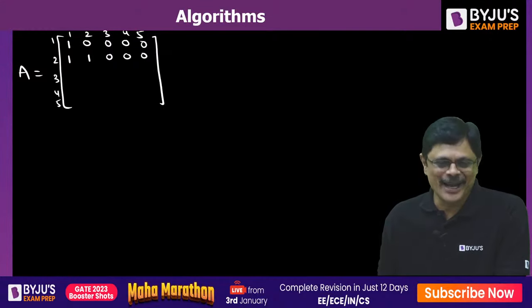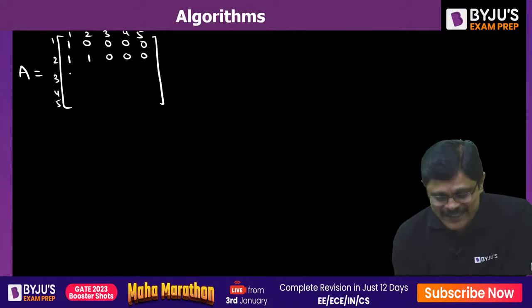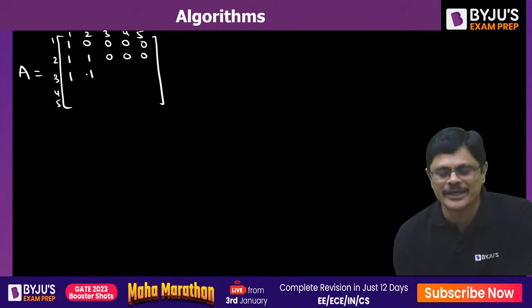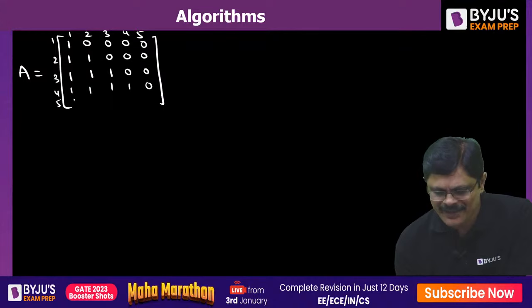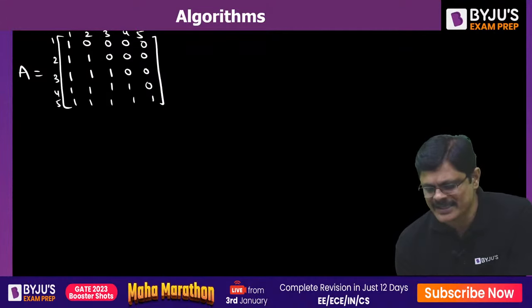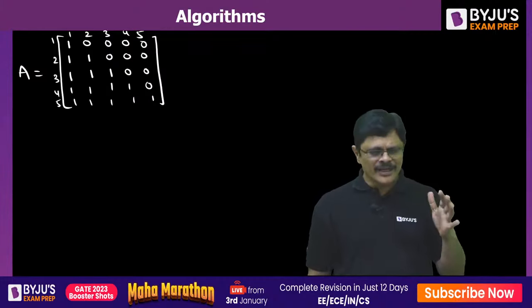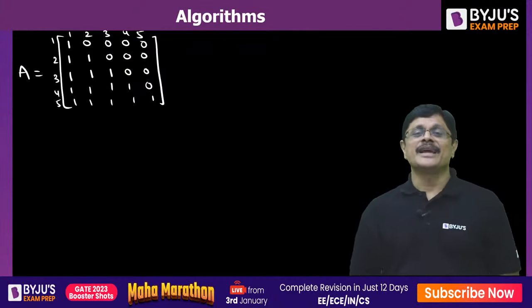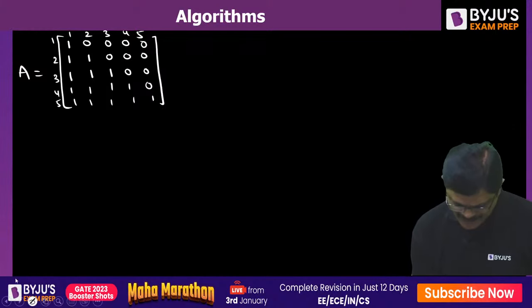Very good. Next one. 3 greater than or equal to 1, yes. 3 greater than or equal to 2, yes. 3 greater than or equal to 3, yes. And that is the story. So this is your adjacency matrix. Once you know the adjacency matrix, you can create the graph, my dear friends.